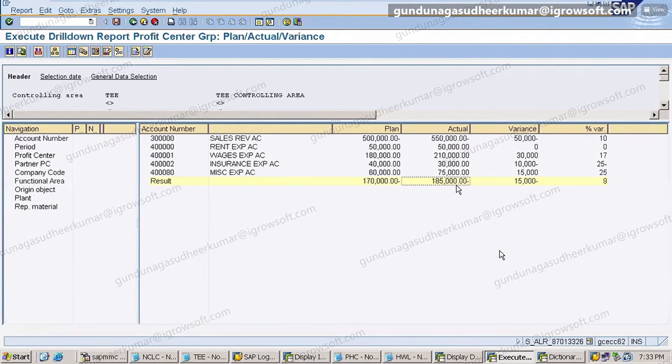So it is more than what we planned, so we are getting 9%. Here it is 5 lakh minus 5 lakh; we got more, so 10%. But here we planned for 40 and spent less, so it is minus. Correct?